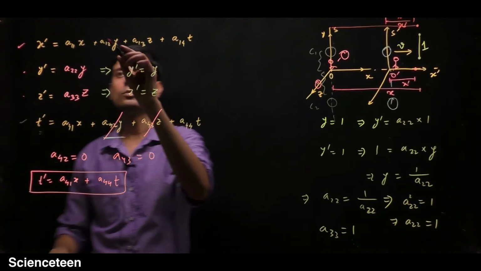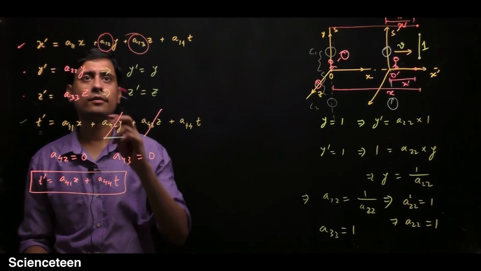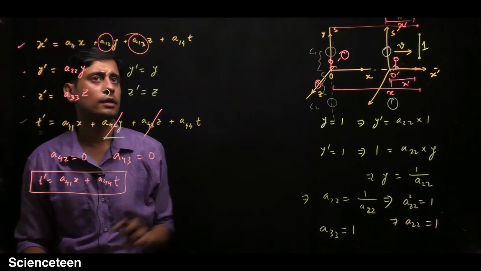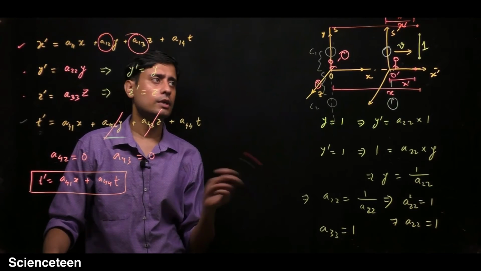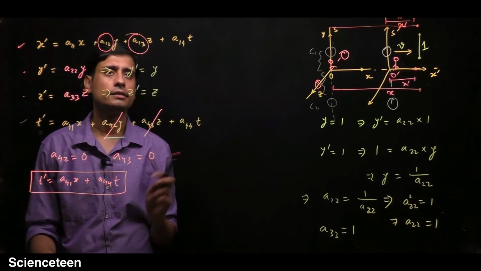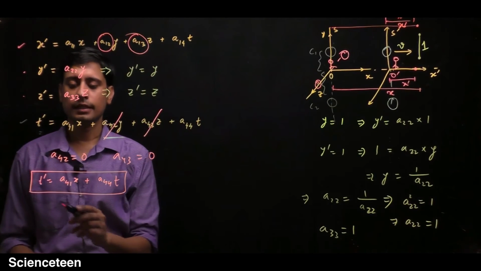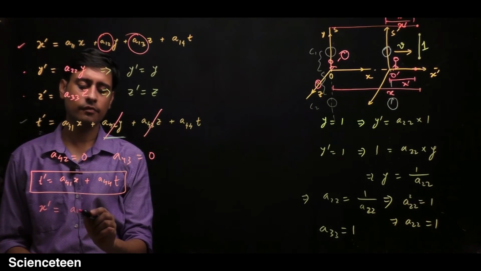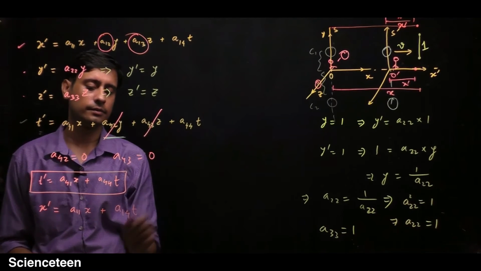So these two terms should go, because there is no dependence of the y and z coordinates on x. With respect to time, the x coordinate can change, but there is no dependence with respect to y and z for the x prime. So we can say that this x prime becomes equal to a11 x plus a14 t.